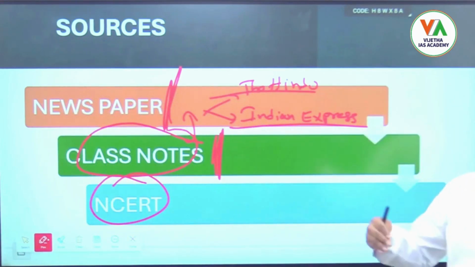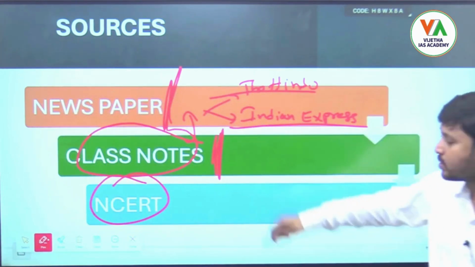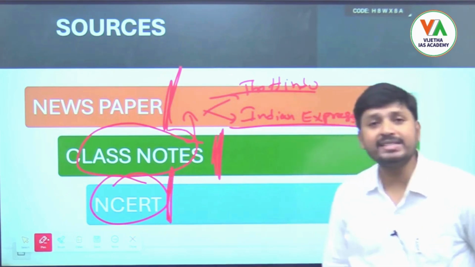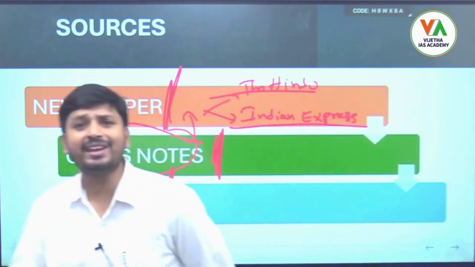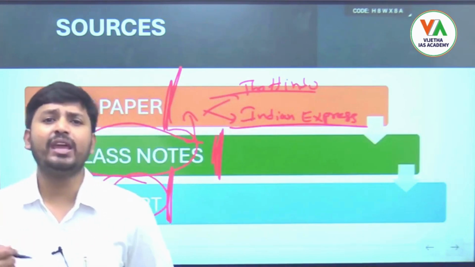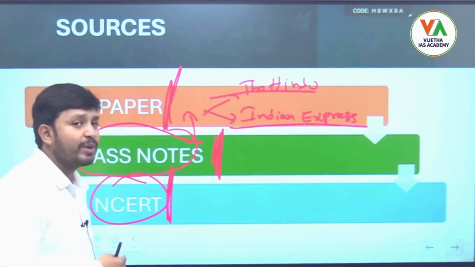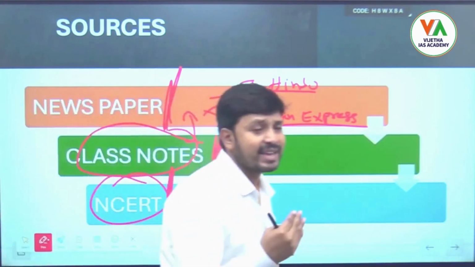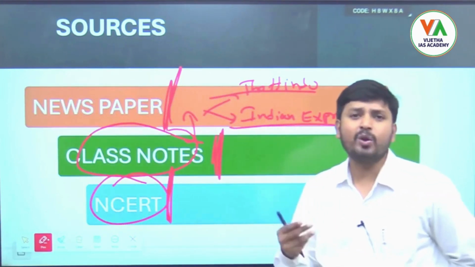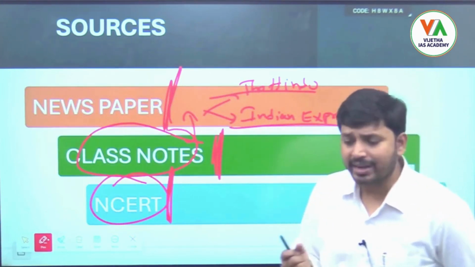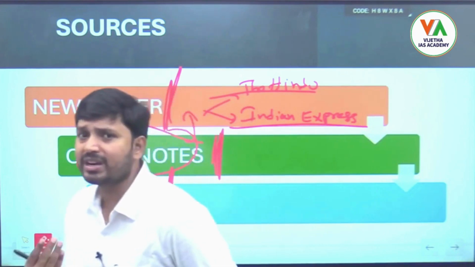To get attached to these topics, if you start reading some NCERTs, we will mention what those NCERTs are. Especially the class 8th, 9th and 10th NCERTs are very important for our exam. If you are from a physics background, then there is no need to stress on physics related topics; focus more on chemistry and biology related topics.